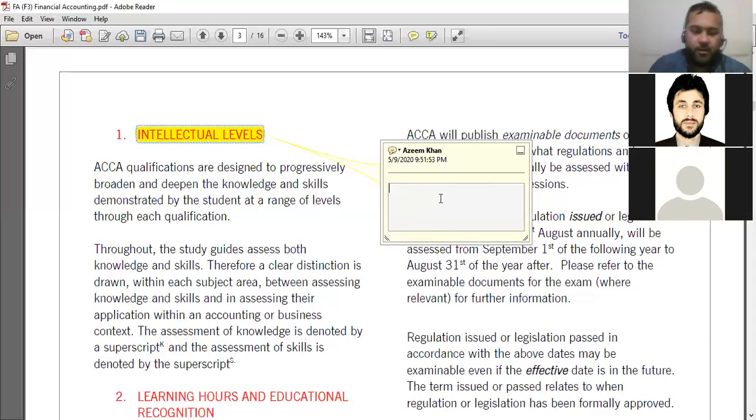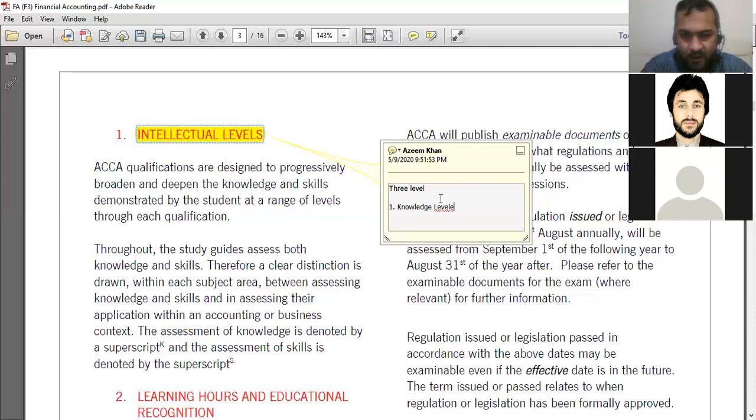So we were talking about intellectual levels. So what do you mean by intellectual level? Intellectual level means the study levels. Each topic in the ACCA, in any paper, it will have a specific level. So when you are studying for a topic, it must be according to that level. So we have a 3 level in the ACCA.